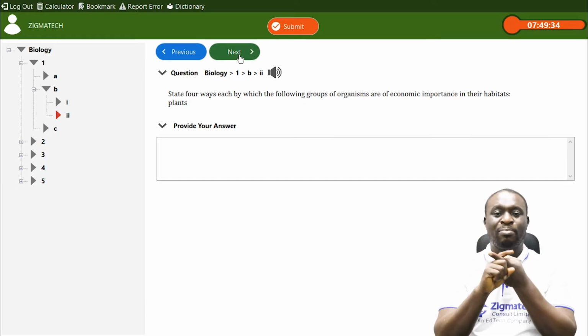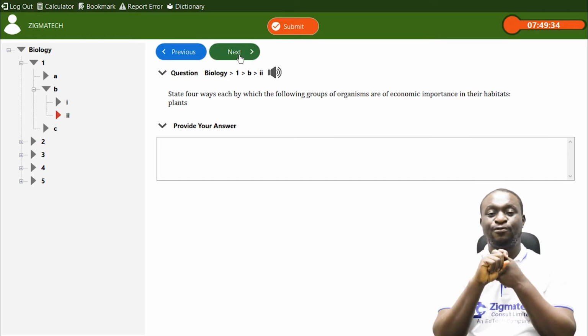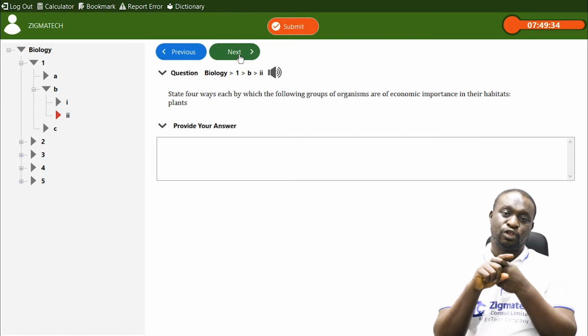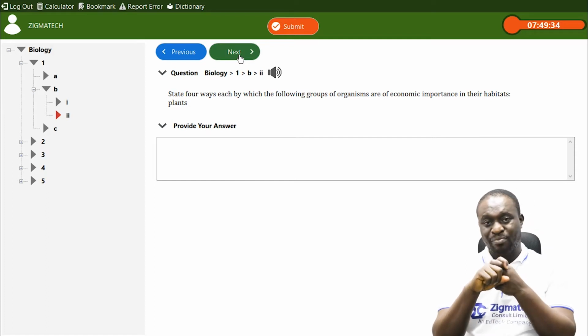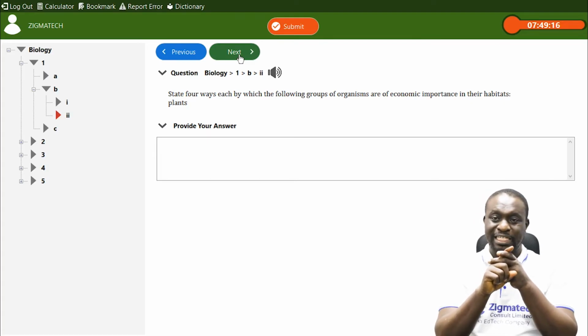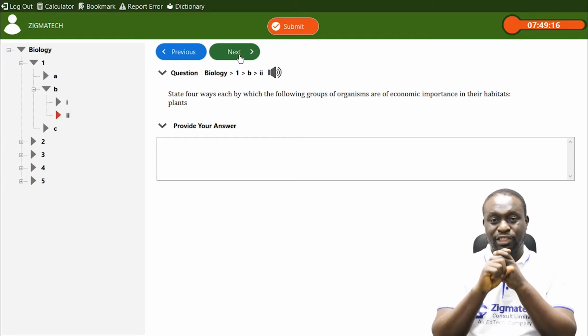Number one, plants can serve as food. They can serve as food not just to humans but also to animals like herbivores. Number two, they can serve as shelter for most organisms like the birds. They take shelter, that is their habitat. We call that a boreal habitat. So they can serve as shelter for some organisms.